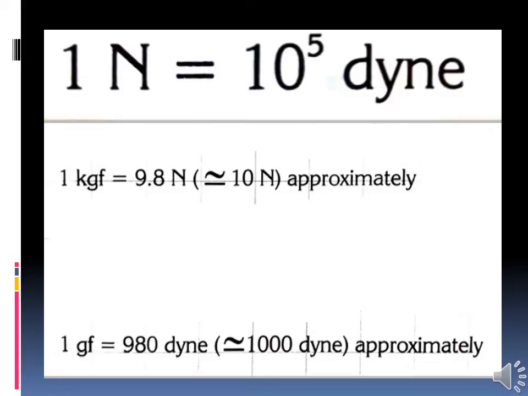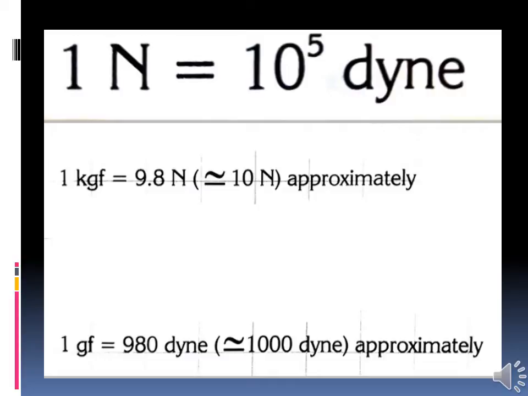These are the conversion units for weight. 1 Newton equal to 10 to the power 5 dyne. 1 kilogram force equal to 9.8 Newton, approximately 10 Newton. And 1 gram force equal to 980 dyne, approximately 1000 dyne. Copy down these units in your classwork notebook.